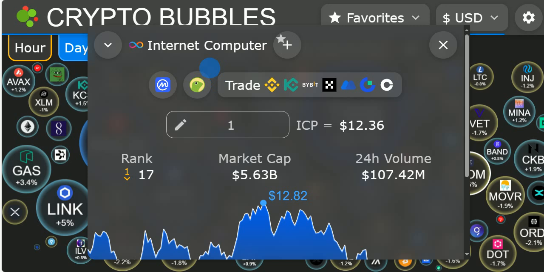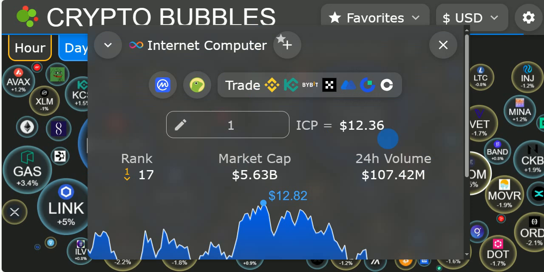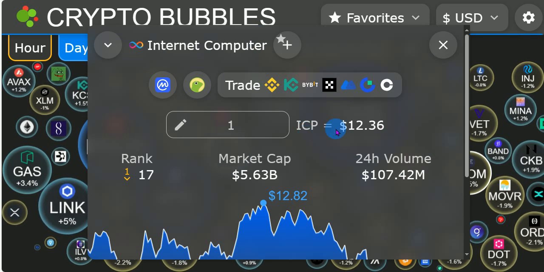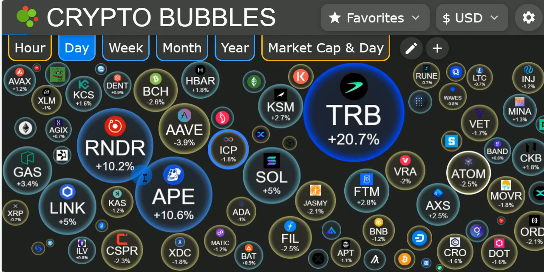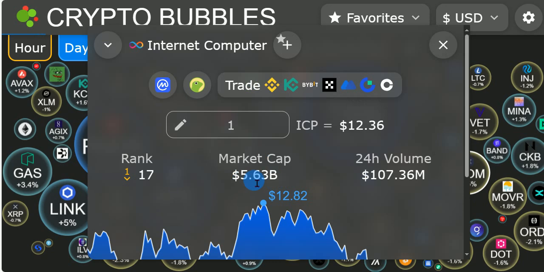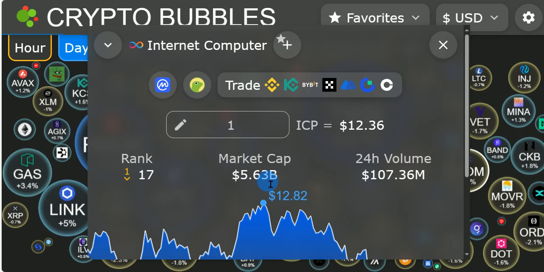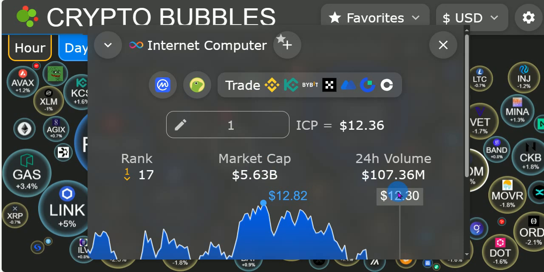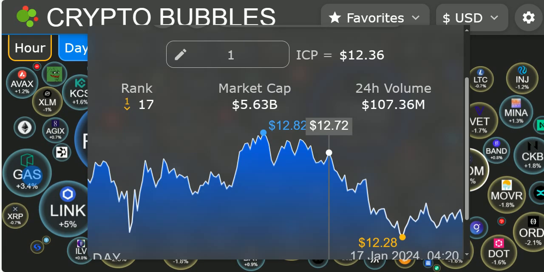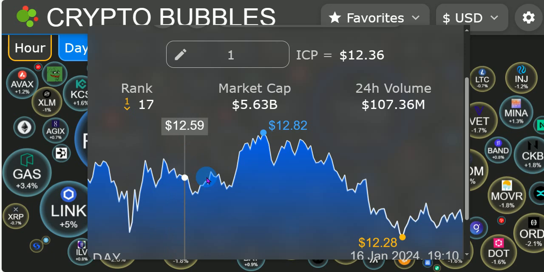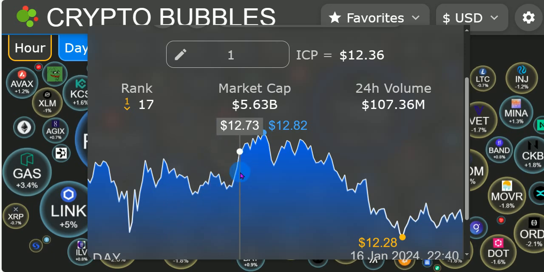Today we are going to be looking at Internet Computer, or ICP. ICP is currently priced at the $12 level. We are currently ranked 17th with a market cap of about $5.63 billion. We are having a 24-hour volume of about $107 million, quite huge. Today we are going to be looking at the bull market update for ICP. So sit back, relax, and enjoy the video, right?